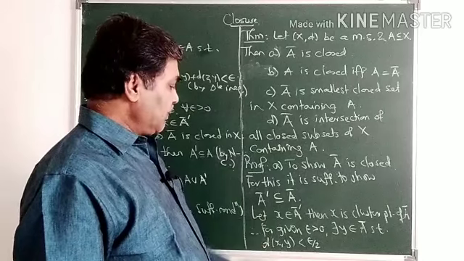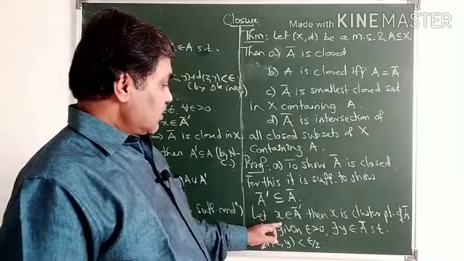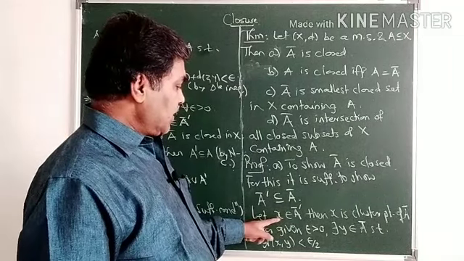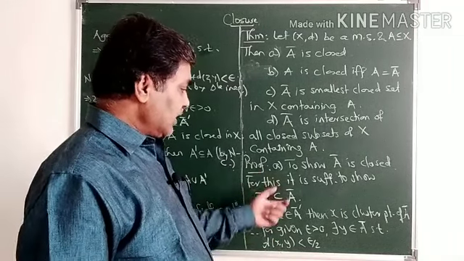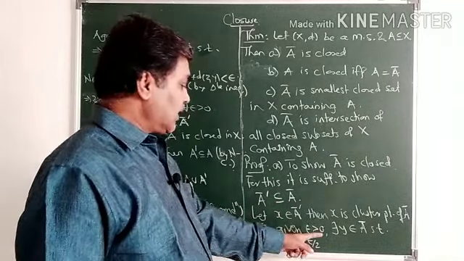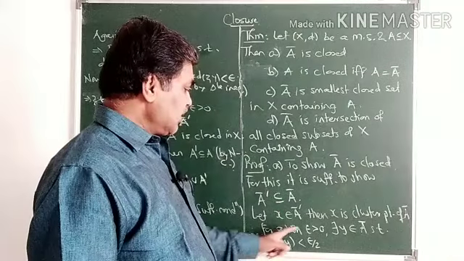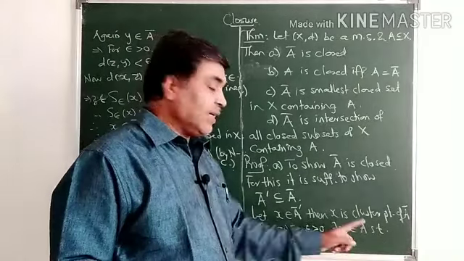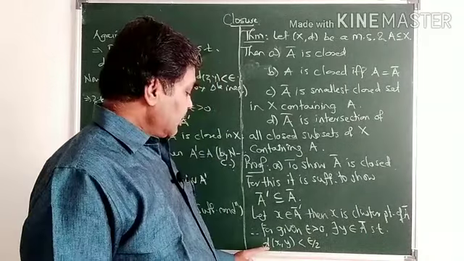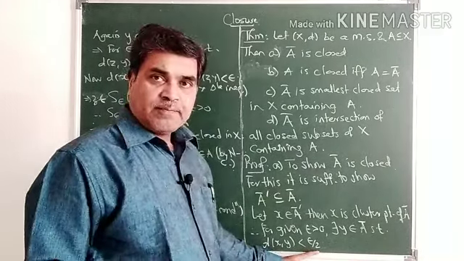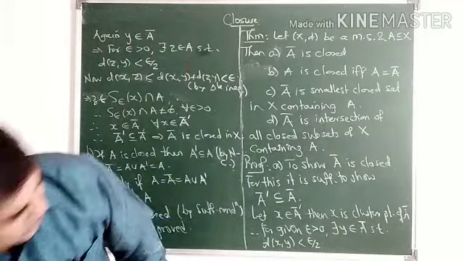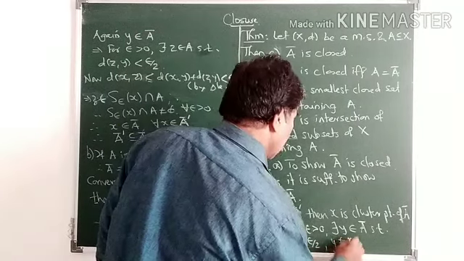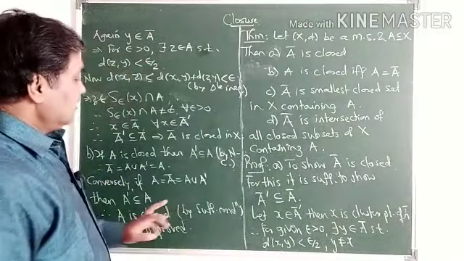By the definition of cluster point, every open sphere about x contains at least one point of that set other than x. So for given epsilon greater than 0, there is some y in A closure such that the distance between x and y is less than epsilon by 2, and y is not equal to x.